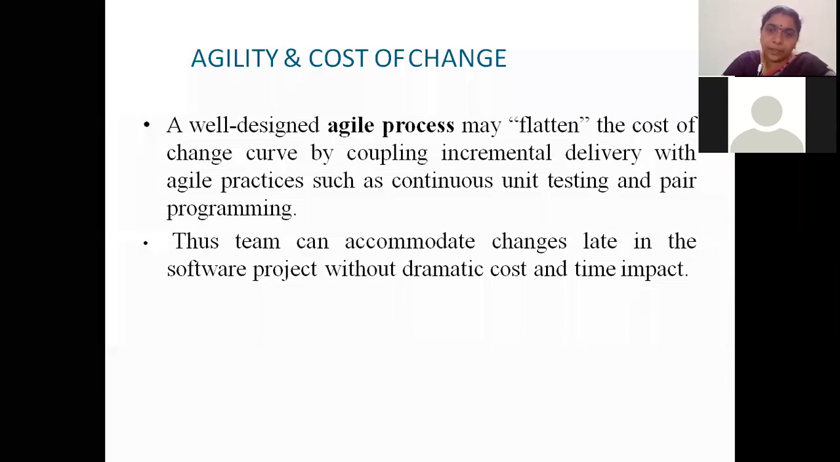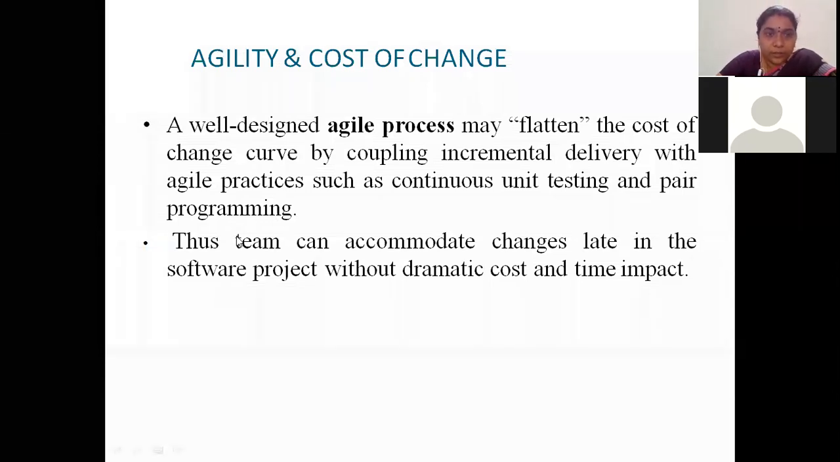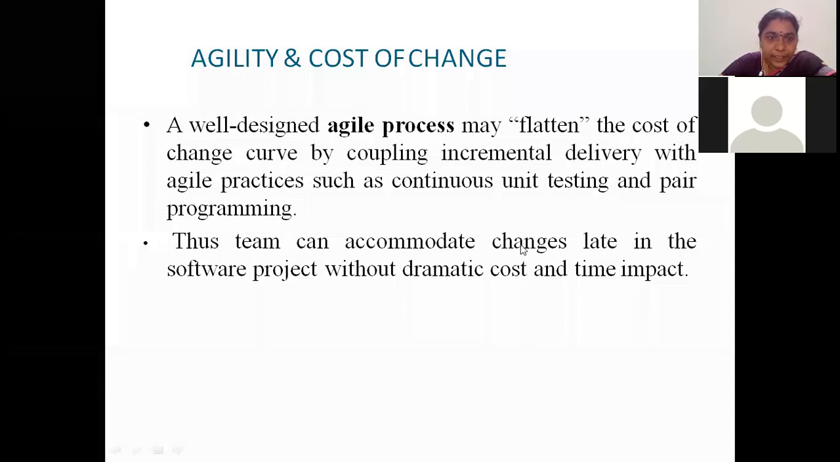So maybe you can change, and next your friend will be writing the code and you will be sitting and reviewing the code he is writing, right? A friendly environment will be present. That is called a pair. Pair is nothing but two people, two programmers doing the work, right? If any errors are there, then definitely my friend will be able to identify that error while I'm coding only, right? So the team can accommodate changes late in the project without dramatic cost and time impact.